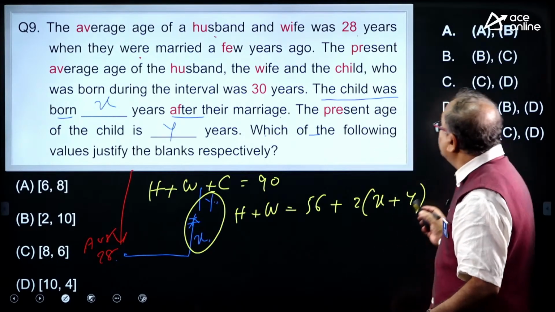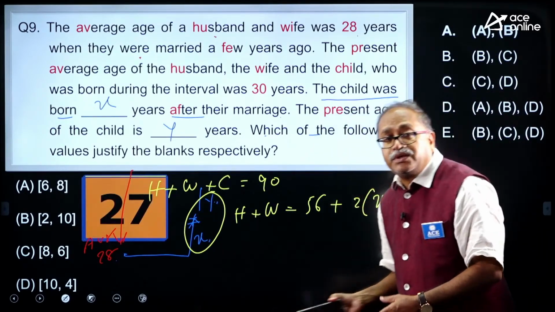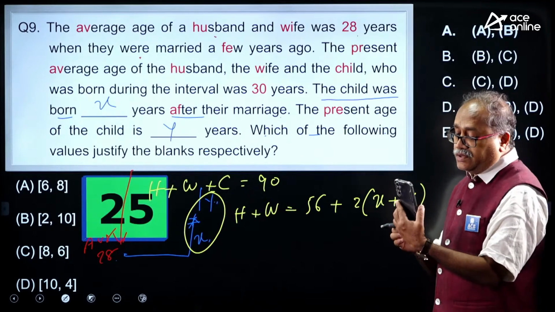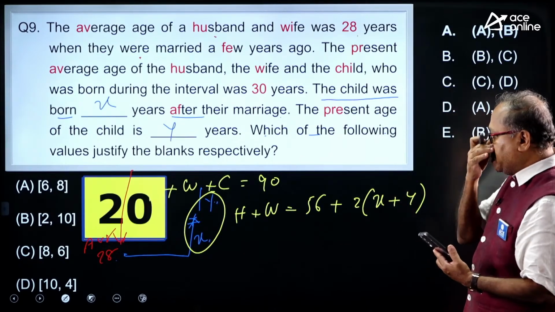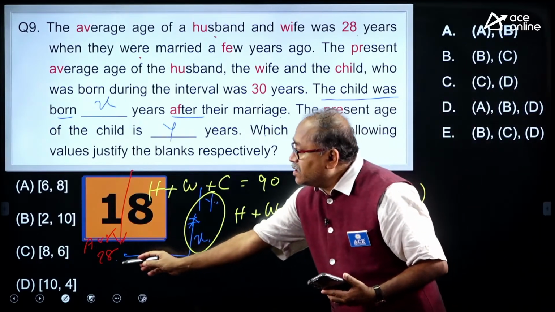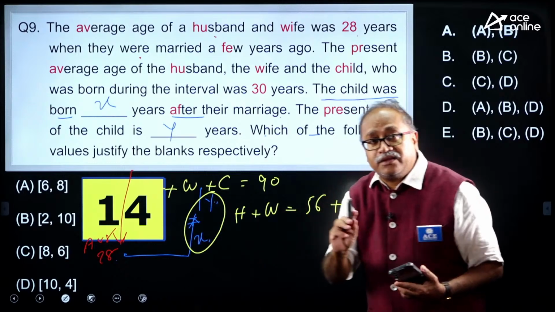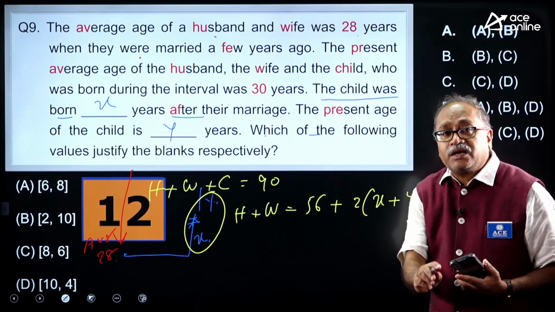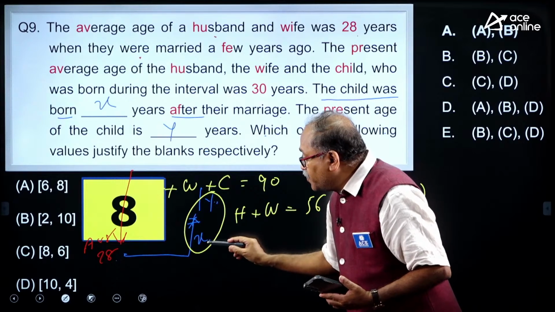Here I will give you 30 seconds. If you can answer the question it is fine, or else we together will answer the question here. You know, few years back they got married, and at that time the average age of the husband and wife was 28. And what is that few years gap?